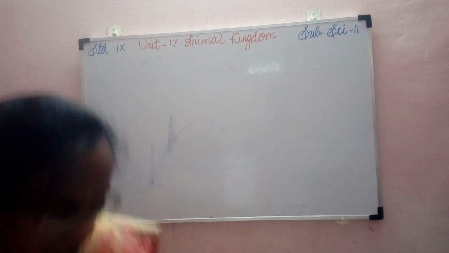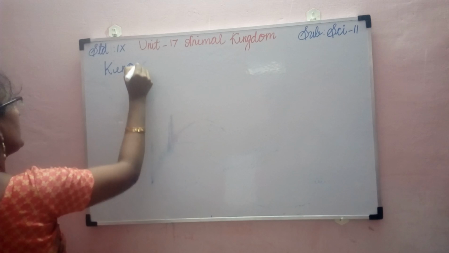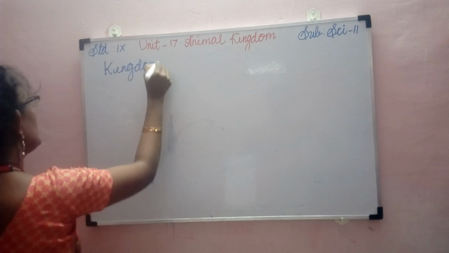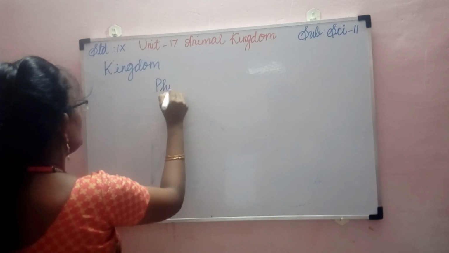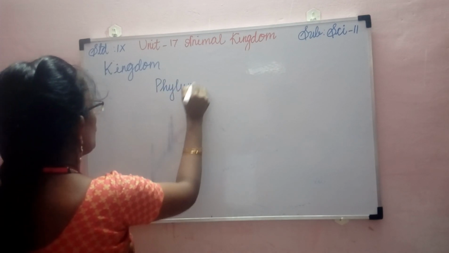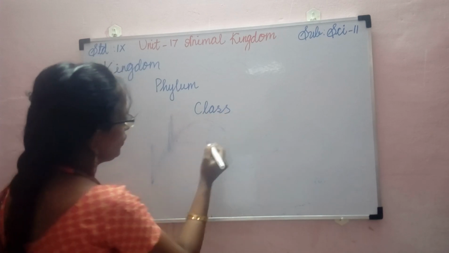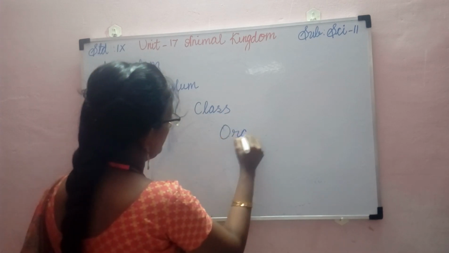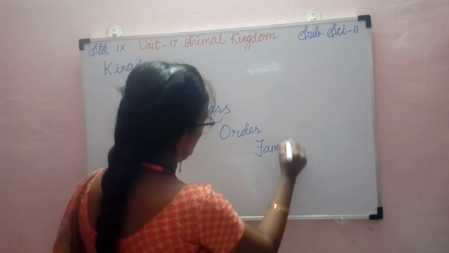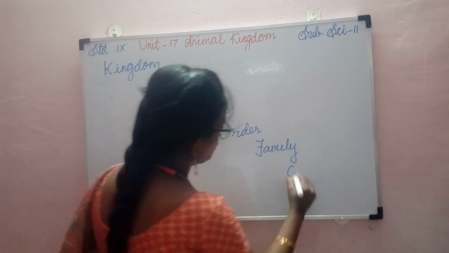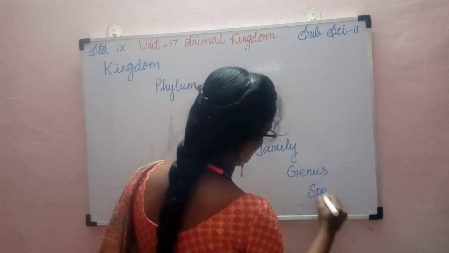The first level is kingdom, the second one is phylum. Then the phylum is followed by class, and the class is followed by order, and order is followed by family, and then genus, and finally the species.